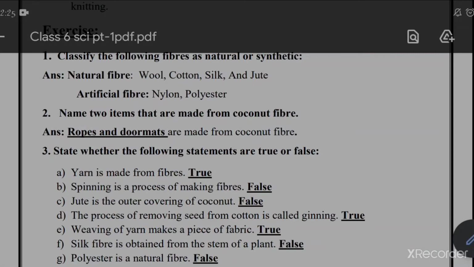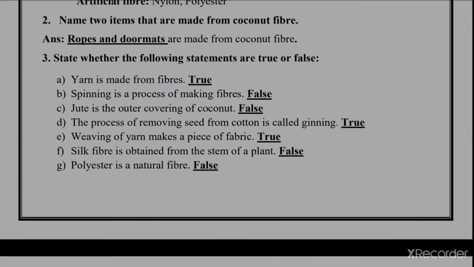Next question is name 2 items that are made from coconut fibers. So two are there: ropes, doormat, and some articles are also there. You can write that also. Moving to the next one, state whether the answer is true or false. First question: yarn is made from fibers. Answer is true. Yes, by twisting, by spinning process we form the yarn. Next one: spinning is a process of making fiber. No. Spinning is the process of making yarn. So answer is false.